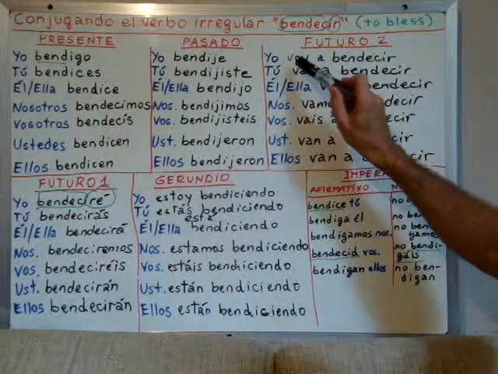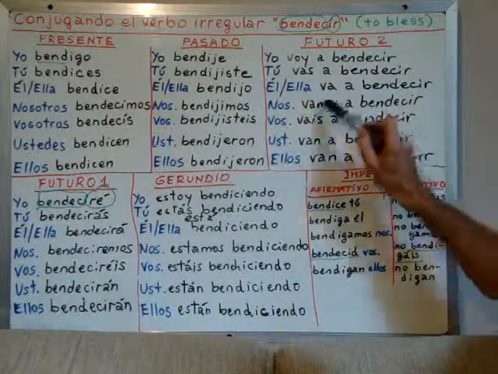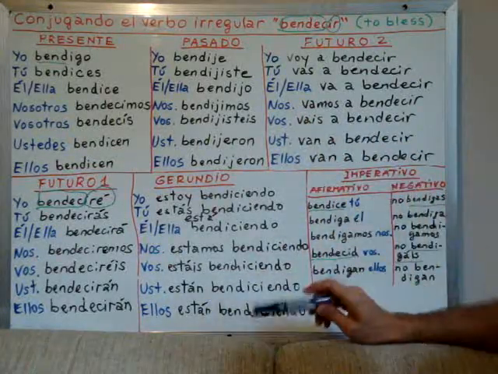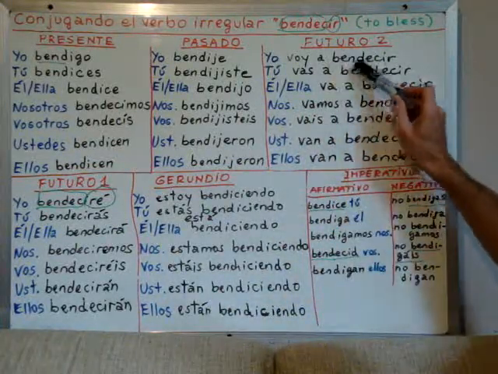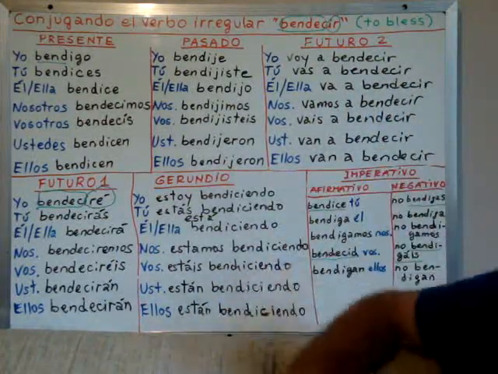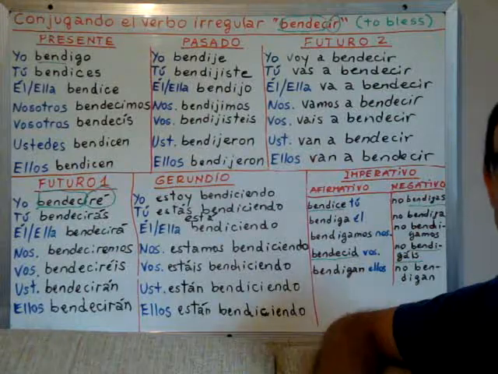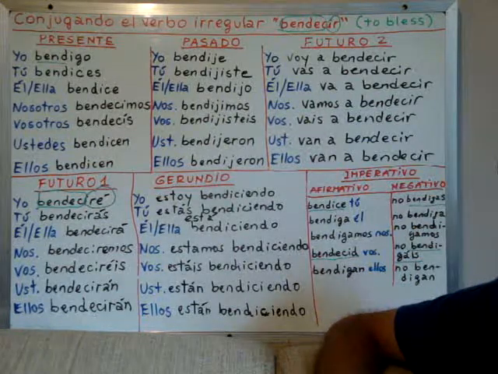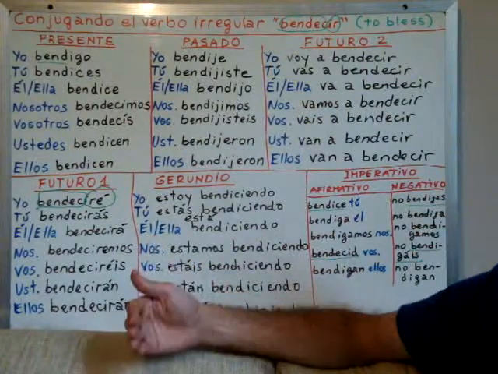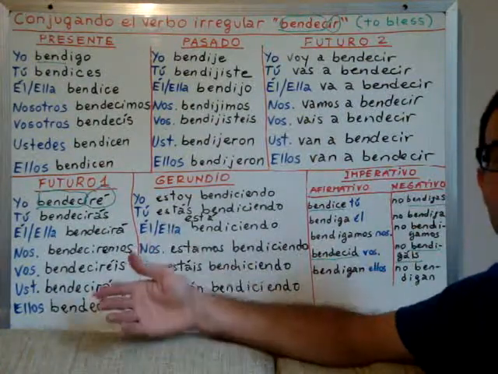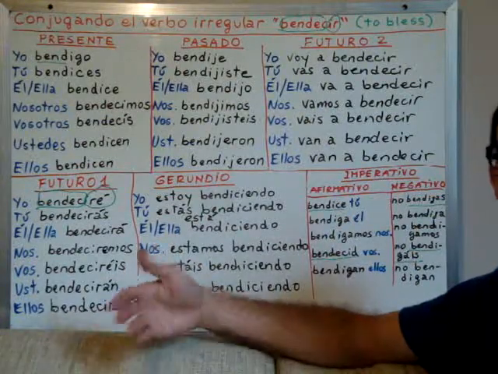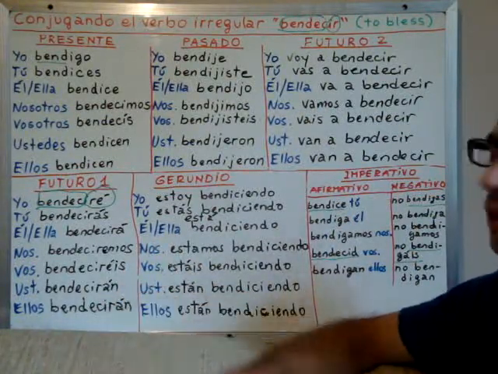Then you just use this conjugation of the auxiliary verb and then you just add the verb you want to conjugate in the infinitive, right? The same as you do in English with future tense. You use the verb will as auxiliary verb, and then you leave the verb in infinitive, right? I will eat, I will cut, I will talk.